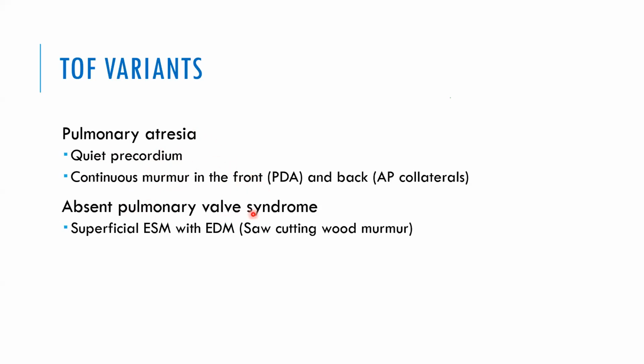In absent pulmonary valve syndrome, you have a very good ESM and EDM, but it's not seen in adults. Generally, if it is not corrected by, say, the second decade, they will not survive. But pulmonary atresia surviving to adulthood is not very uncommon. Right now, I have at least 4 or 5 patients of pulmonary atresia under my follow-up, not considering surgery. Let me give one more example.